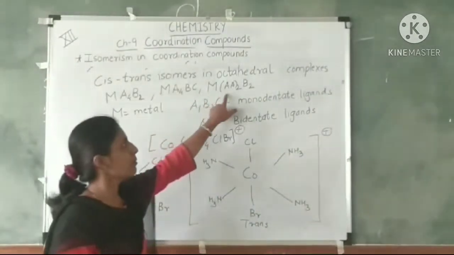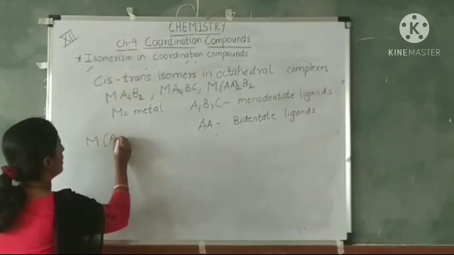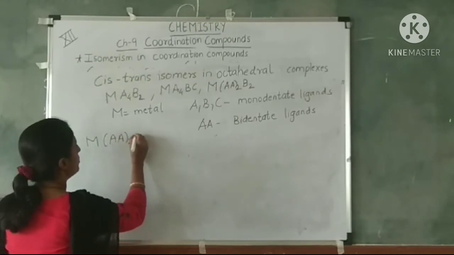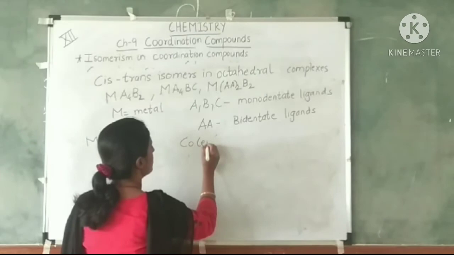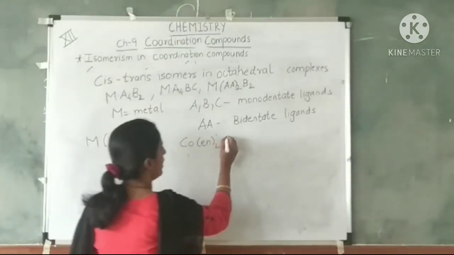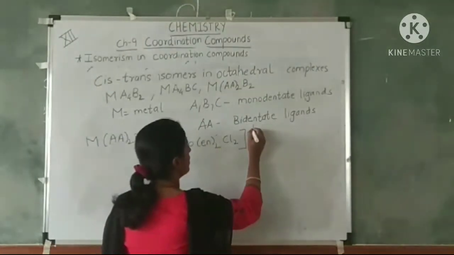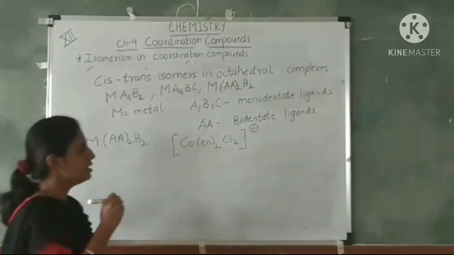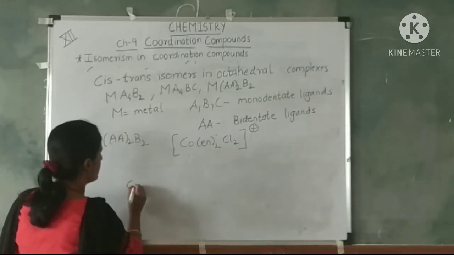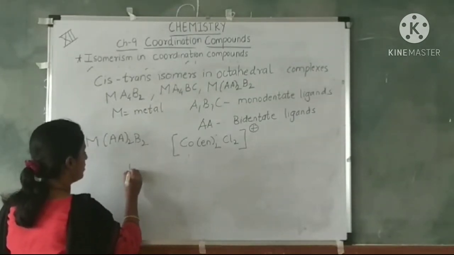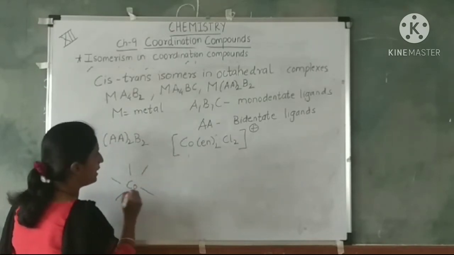Moving on to the next type, Ma2B2. Study Ma2B2, that is the cobalt, ethylene diamine and chloride complex, having one positive charge. Cobalt is again in +3 oxidation state. So how will you show it? Again 6 positions are occupied by ligands.